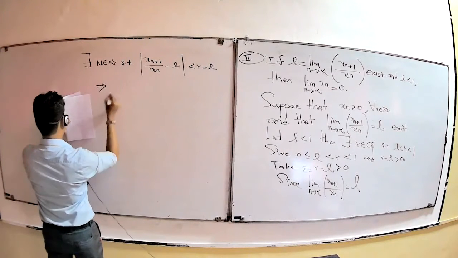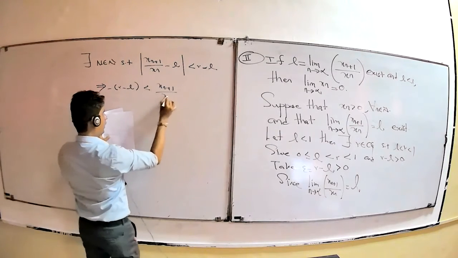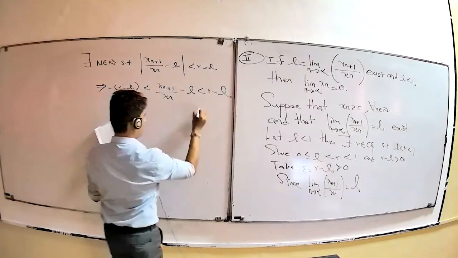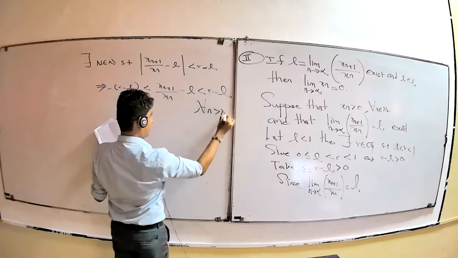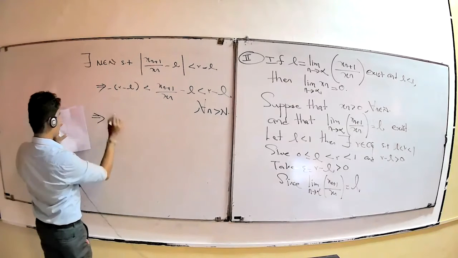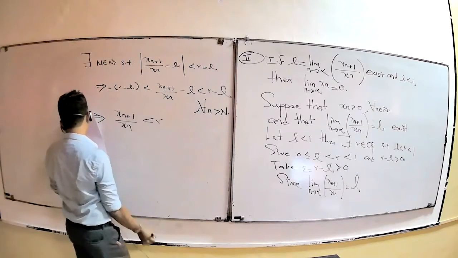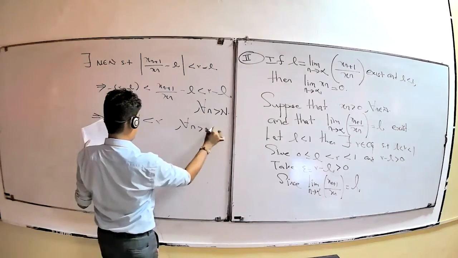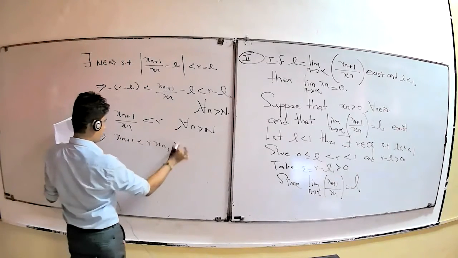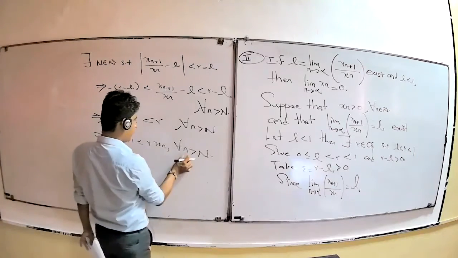Now, to release the modulus, minus (r minus L) is less than Sn plus 1 over Sn minus L, which is less than r minus L, for all n greater than capital N. This implies Sn plus 1 over Sn is less than r for all n greater than N. This implies Sn plus 1 is less than r times Sn for all n greater than N. Now you have n greater than N, therefore for n you can choose N plus 1 first.